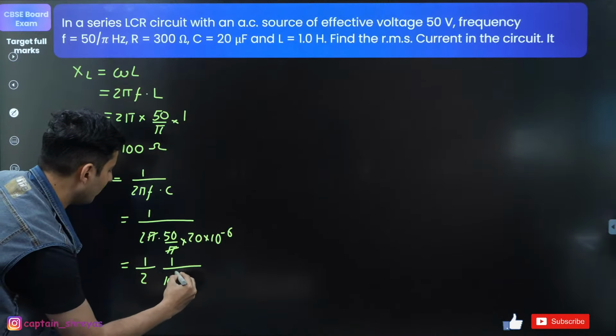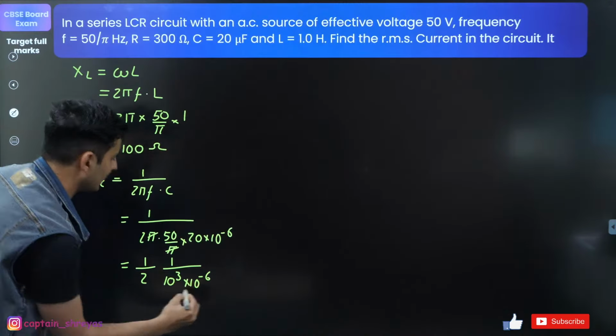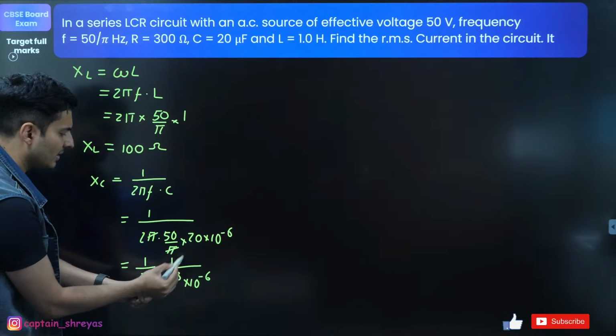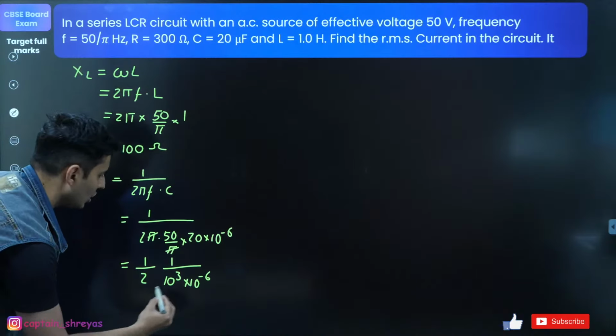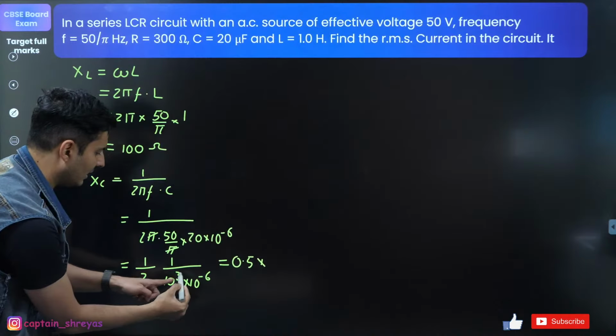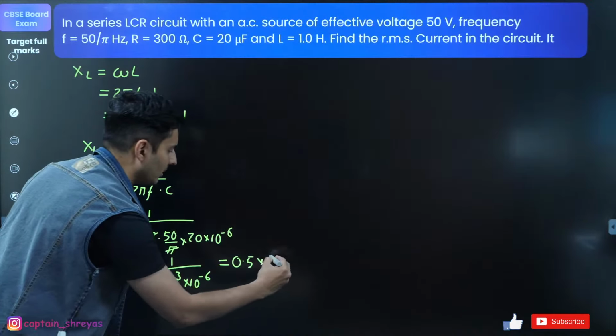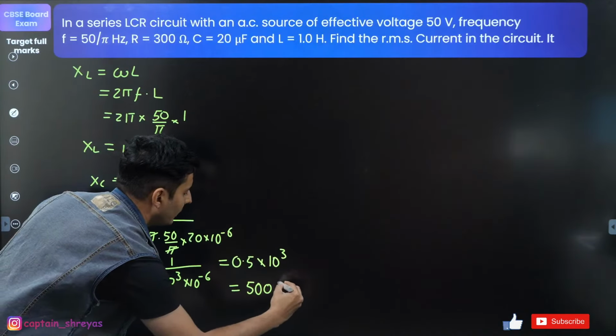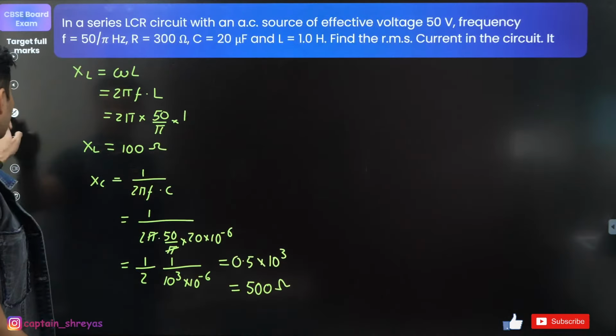So this will be 10 to the power 3 and this will be 10 to the power minus 6. 1 zero here and 52 is 100, so 2 zeros plus 1 zero is 3 zeros, and 10 to the power minus 6. So this will become 0.5 into 10 to the power minus 3. Goes on the top, it will become 10 to the power plus 3. So this will just become 500 ohms. Okay, this is also done.